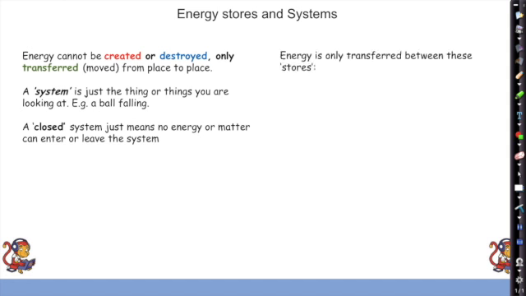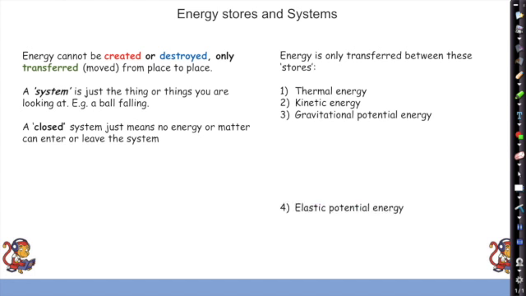Energy is only transferred between these stores. So these are stores of energy where energy can be held in it or it can be moved between these. So thermal energy is like heat energy, kinetic energy, also known as movement energy. Gravitational potential energy, that's energy due to the height above the ground. Elastic potential energy, the energy inside springs and elastic stretchy things.